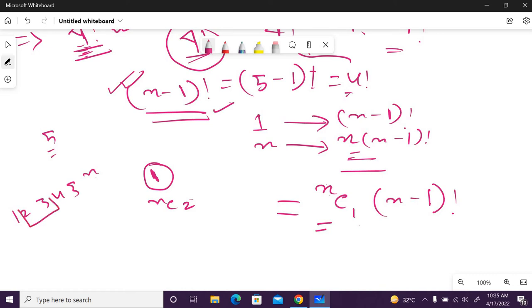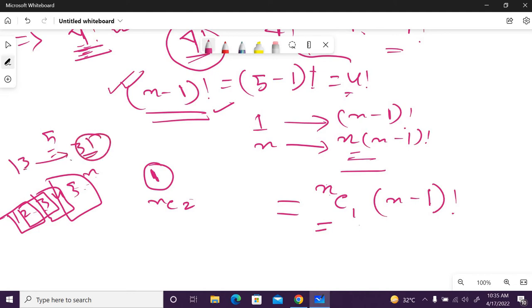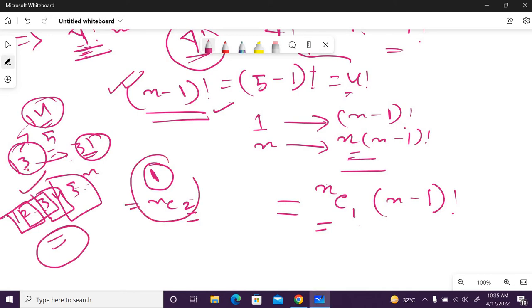Combination means the numbers should not repeat, like 1 3 and 3 1 should not both be there. But 1 4 is different from this, it is a combination. So if I take two numbers, how many such combinations can I make out of this n? This is nC2.